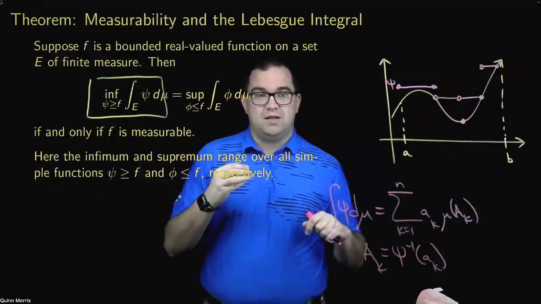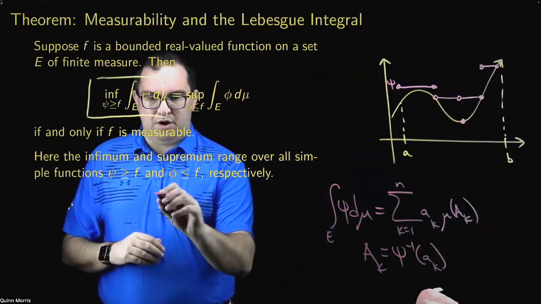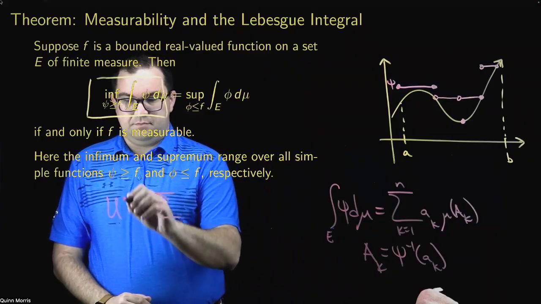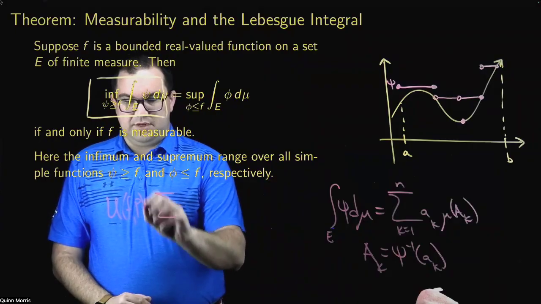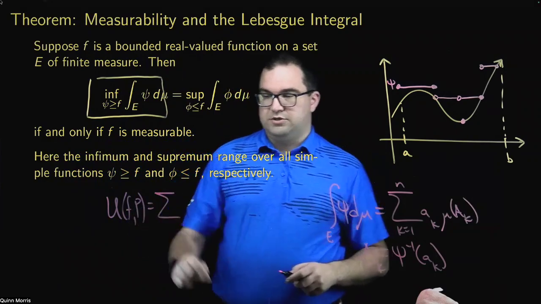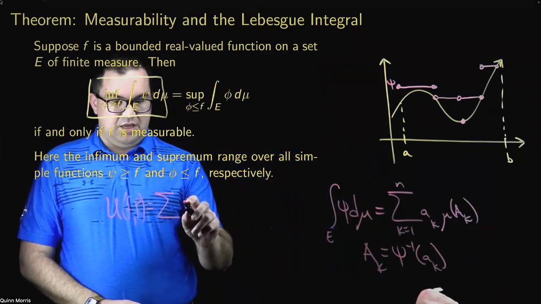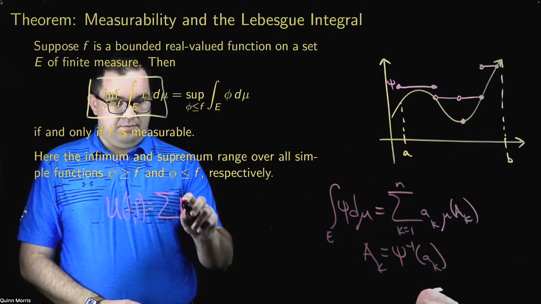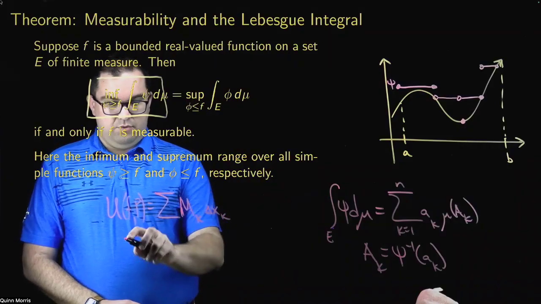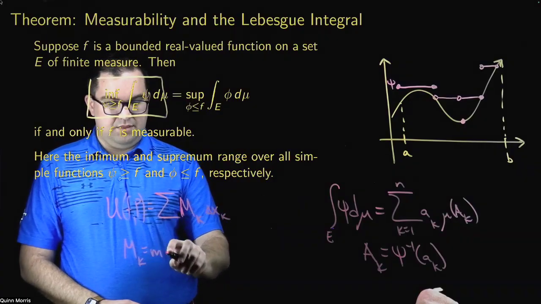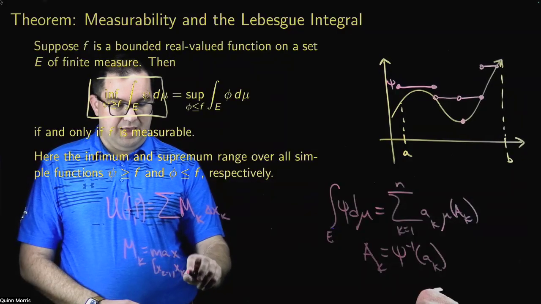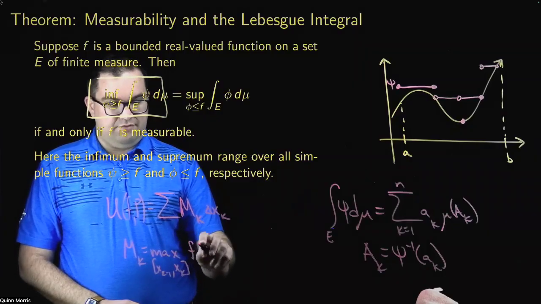Okay, those Riemann sums were of the form, if I took an upper sum of the function f over a partition P, then we said this was the sum of capital M sub k times delta x sub k, where capital M sub k was just defined to be the maximum over x sub k minus 1 to x sub k of f of x.